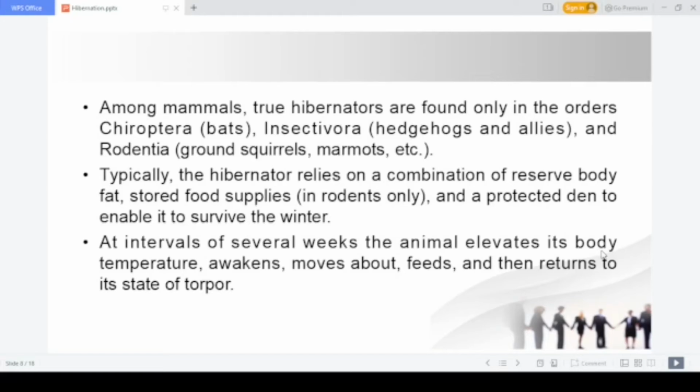And there is one more situation. Sometimes, if the animal is hibernating for several months, in between they will awaken and increase their body temperature, move about, collect food, and then go back to hibernation again. That kind of phenomenon is also observed. So instead of continuous hibernation for several months, some animals use a different approach in which during the hibernation itself, they awaken and feed for some time and again go back to hibernation.